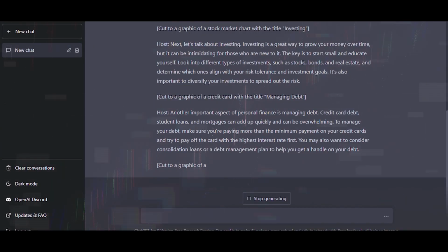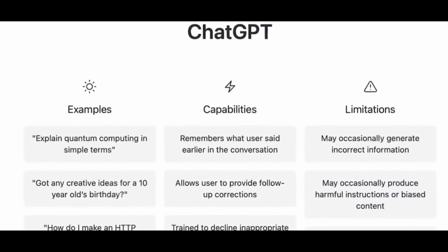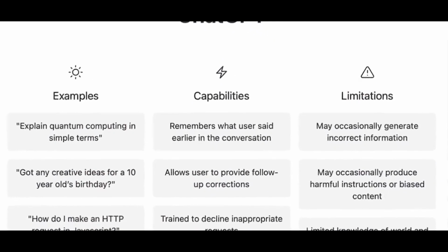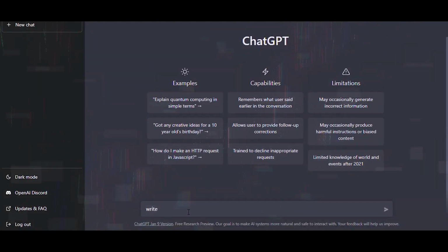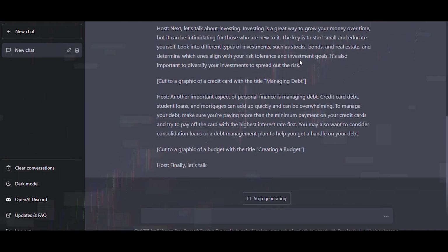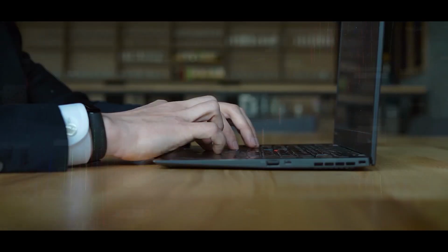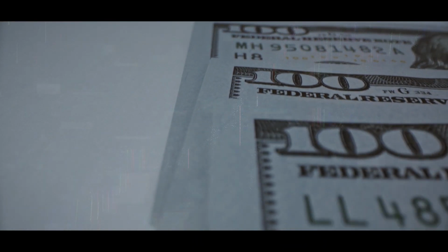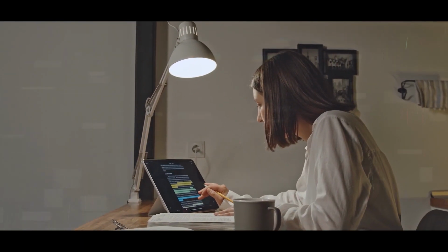ChatGPT is a powerful tool that can be used to generate scripts for online courses. One of the most effective ways to use this tool is by providing prompts to guide the model in writing a script for a specific lesson. To start, you can use the prompt "Write an outline for an online course on finance." This will give it a general idea of the subject matter you want to cover in your course. Once you have the outline, you can then provide prompts for specific lessons within the course. For example, you can use the prompt "Write a script for a lesson on finance."